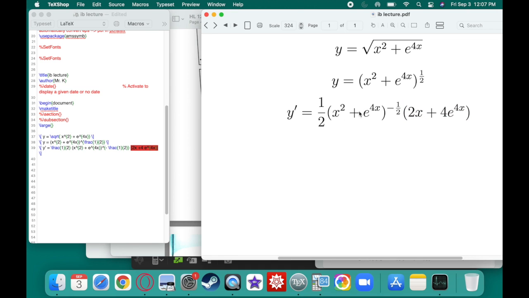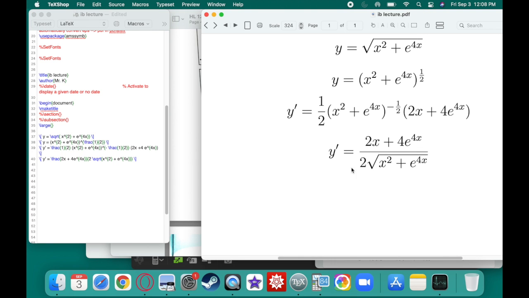Now, this is honestly fine for me, but again, this is not fine at the college level. So we want to clean that up, make it look nice and neat. What would this look like at the college level? It would look like this: 2x plus 4 e to the 4x all over 2 times the square root of x squared plus e to the 4x. Yeah, there we go. That's fine.